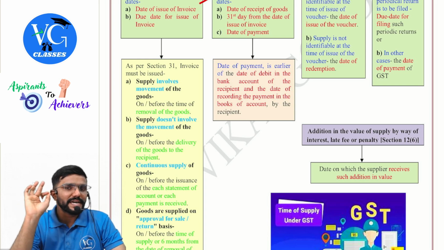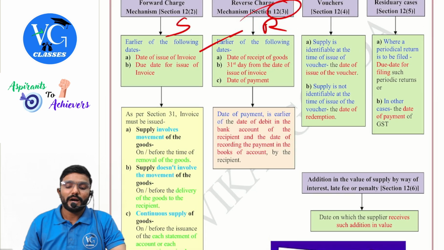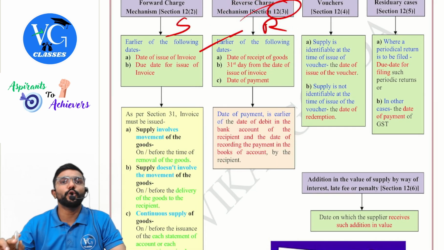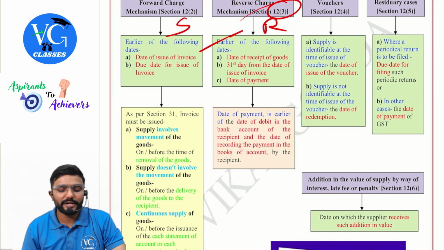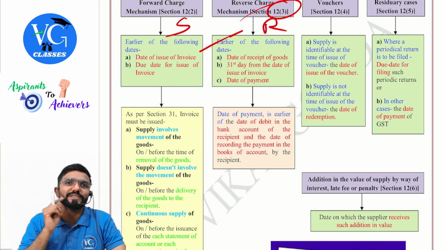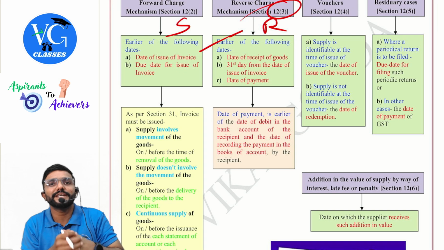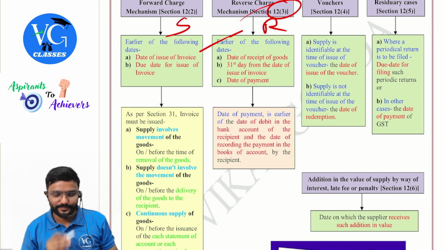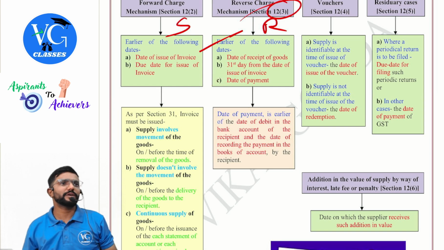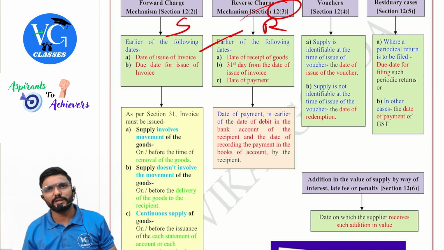Okay, so when you are deciding the time of supply from RCM point of view, who are you? Recipient. Date on which you receive the goods, 31st day from the date of invoice. Sir, why not date of invoice? You are not the one who is issuing, na? At least some gap should be given to you. What is that gap? 31st day. Okay. Date of payment. Whatever date you make the payment or record the payment, whichever is earlier.